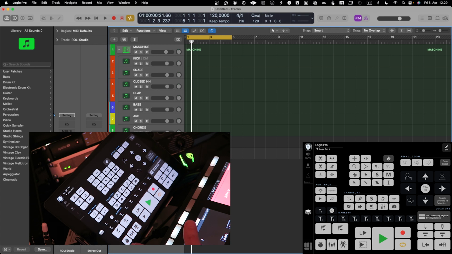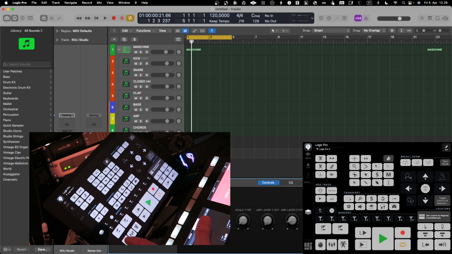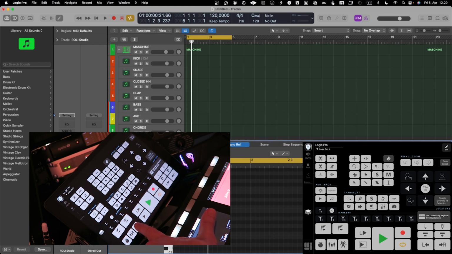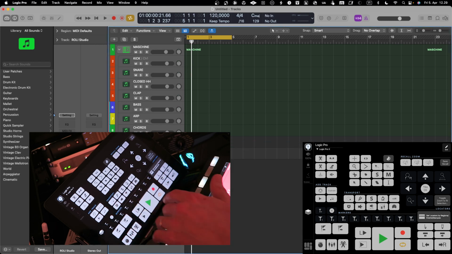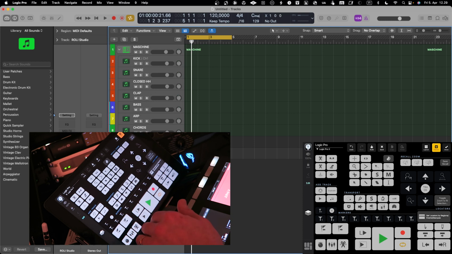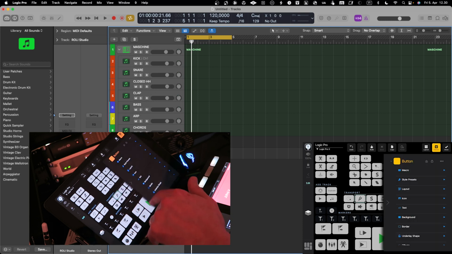If you want to, for example, open your mixer, or get into your controllers, or go into the edit mode, you can quickly do all these types of macros within Metagrid I/O. The editing of this is quite easy, so you can go into the edit mode and then select the button that you want to edit.